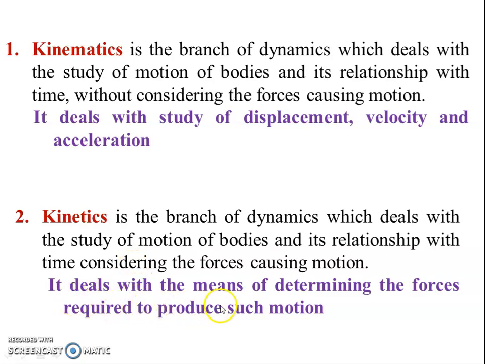Hence, it deals with determining the forces required to produce such motion. In kinetics the force system comes into picture, but in kinematics we are omitting force systems. This is the major difference between kinematics and kinetics.